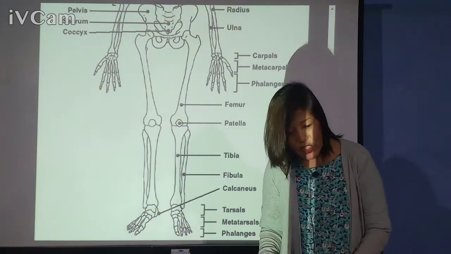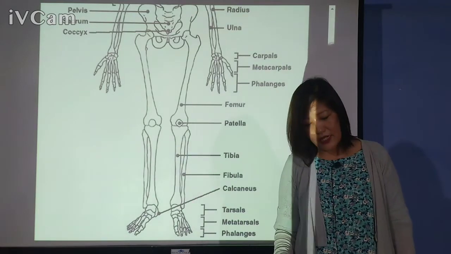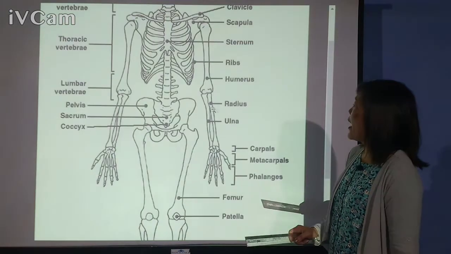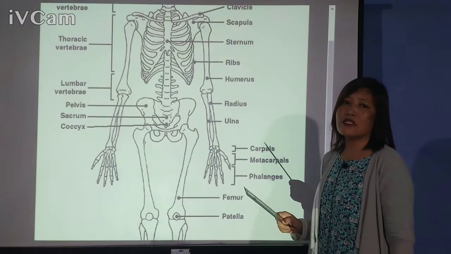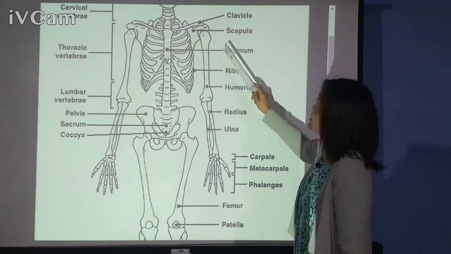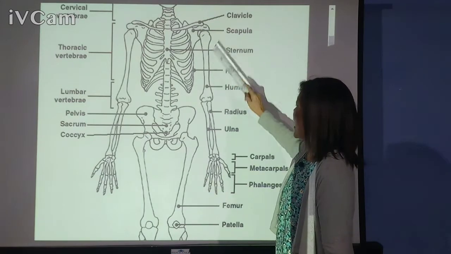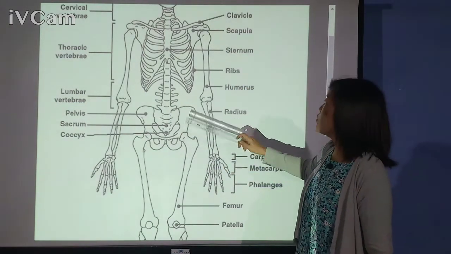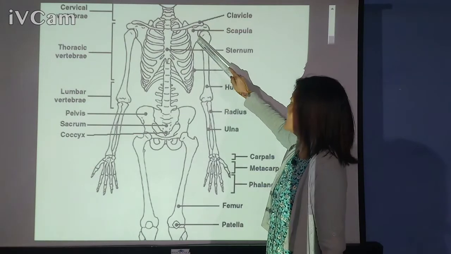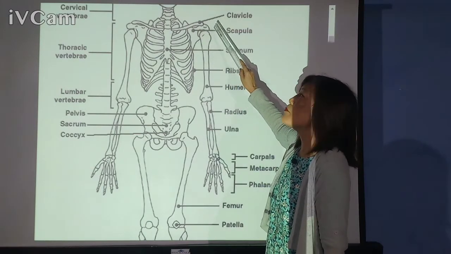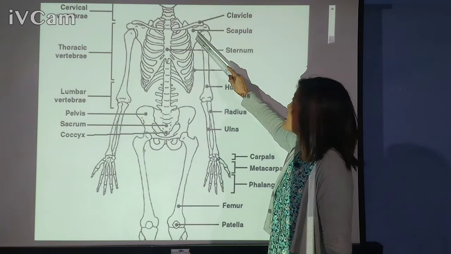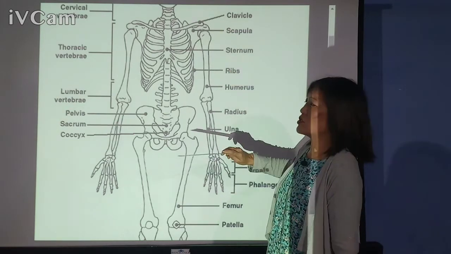Now comes the next part of the skeleton, that is girdles. We have two girdles in our body: the shoulder girdle and the hip girdle. Alright, the shoulder girdle is also called the pectoral girdle, and it consists of two bones.